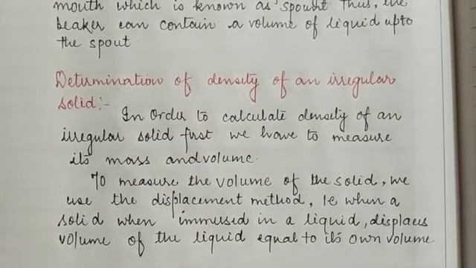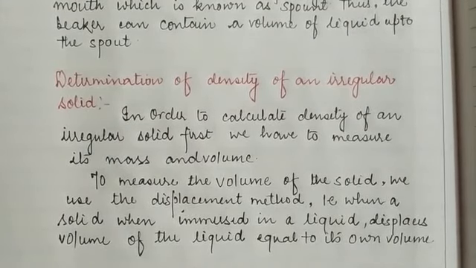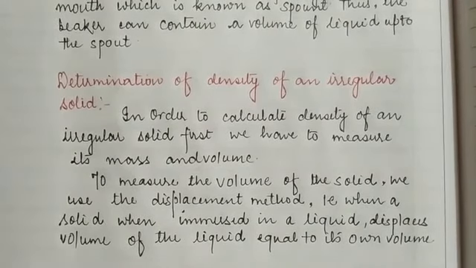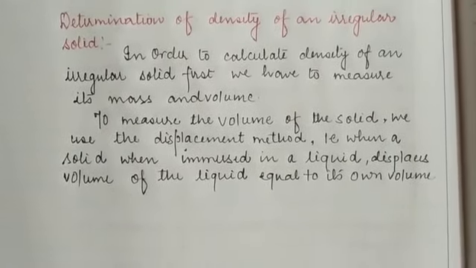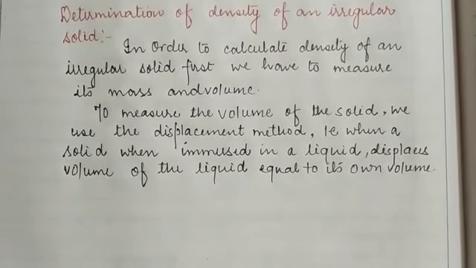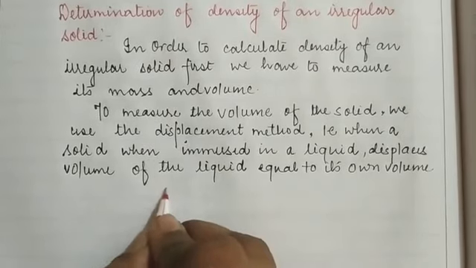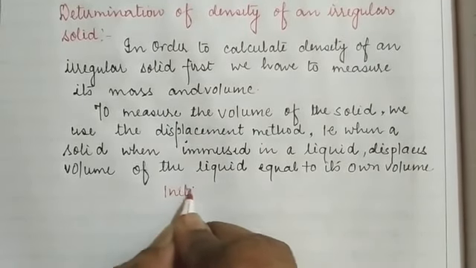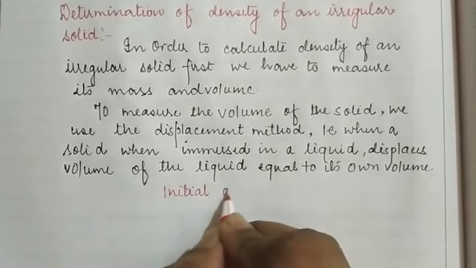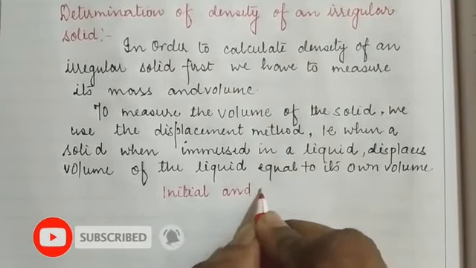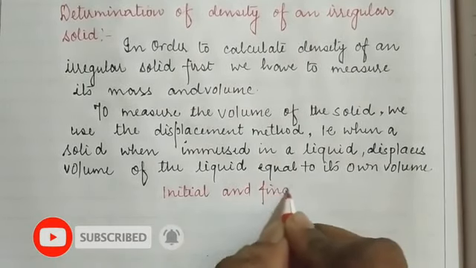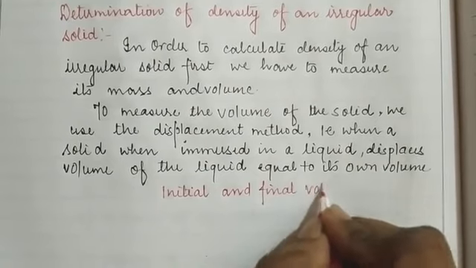Various activities are given inside your book, so you can easily calculate the density of the solid. For the calculation of the density of an irregular solid, first we check the initial volume. Initial and final volumes are required.